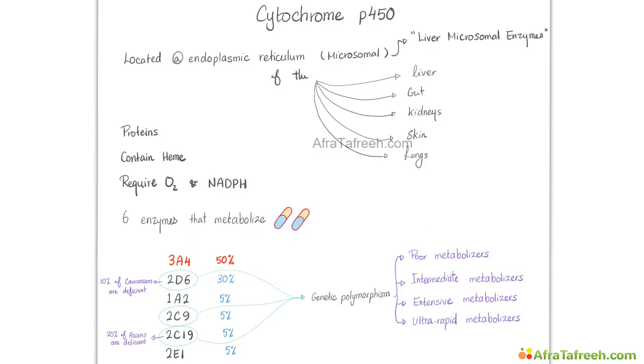6 enzymes that metabolize these drugs. What are these enzymes? 3A4, 2D6, 1A2, 2C9, 2C19, and 2E1. Genetic polymorphism in poor metabolizers, intermediate metabolizers, extensive metabolizers, ultra. In other words, patients are different when it comes to this stuff.